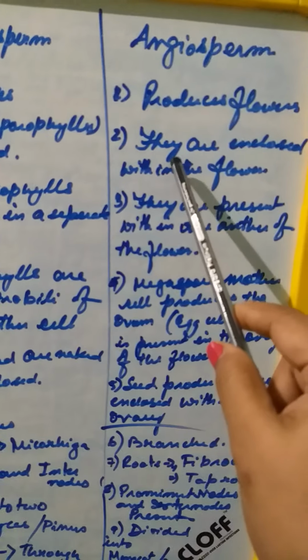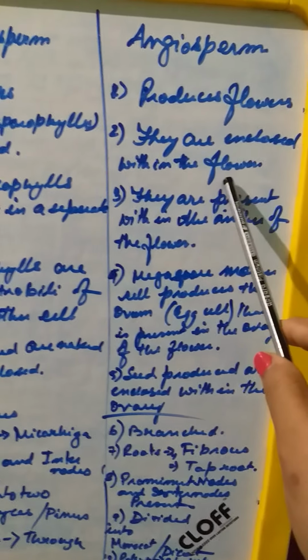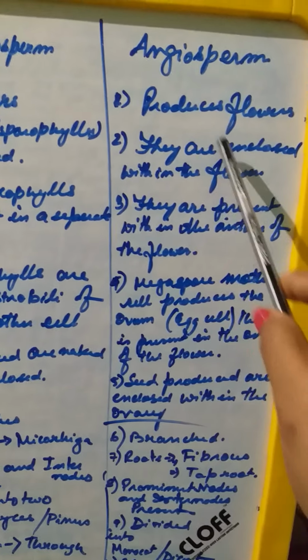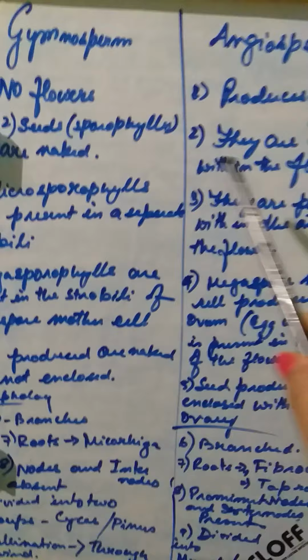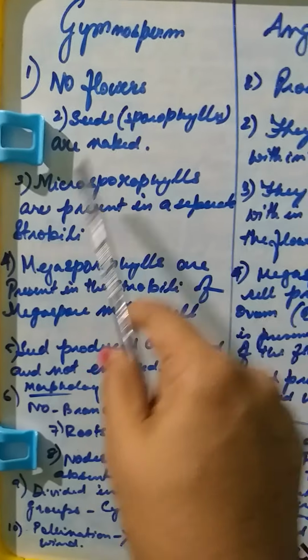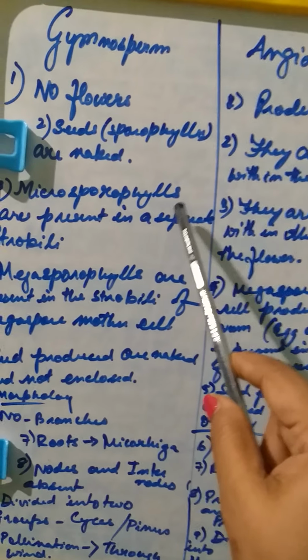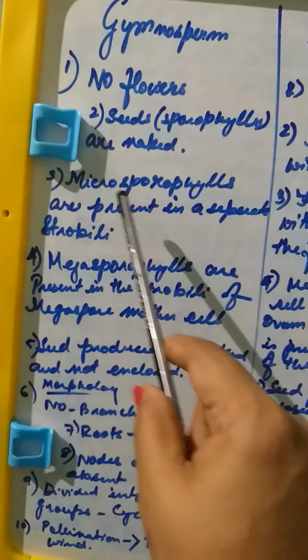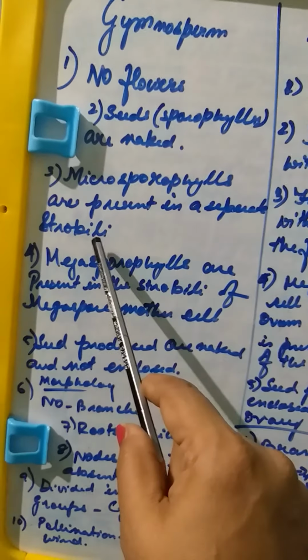And in the angiosperms, the seeds are enclosed within the flower. That means the ovary encloses the seed until it is matured and ready to release. Now here you see the characters of gymnosperm are a little less evolved compared to the angiosperm, and the microsporophylls are present in a separate strobili.